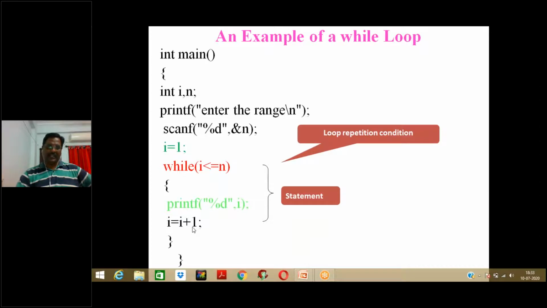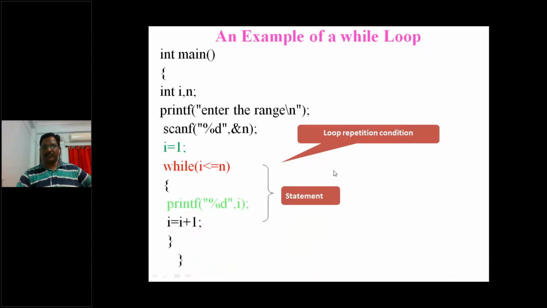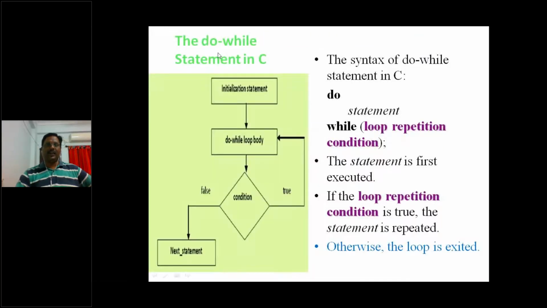Then i is incremented again, so it becomes 4 now. 4 is less than or equal to 3? No. So the condition becomes false now. It will simply come out of the loop, and it will give you the output as 1, 2, and 3. So this is how the body statements keep repeating until the condition becomes false. This is how the execution process happens in the while loop.